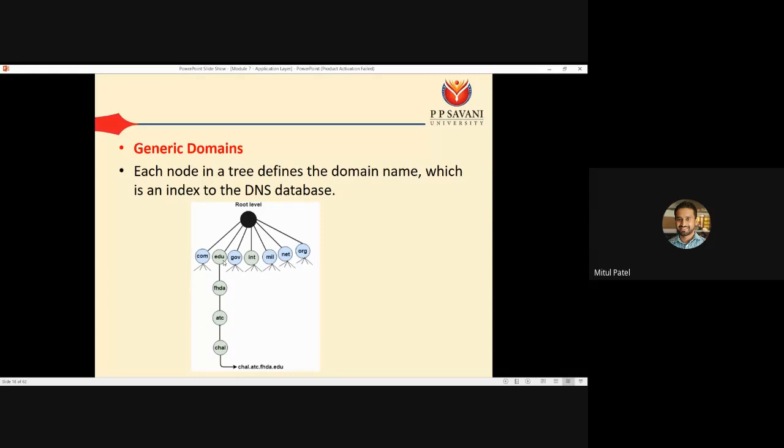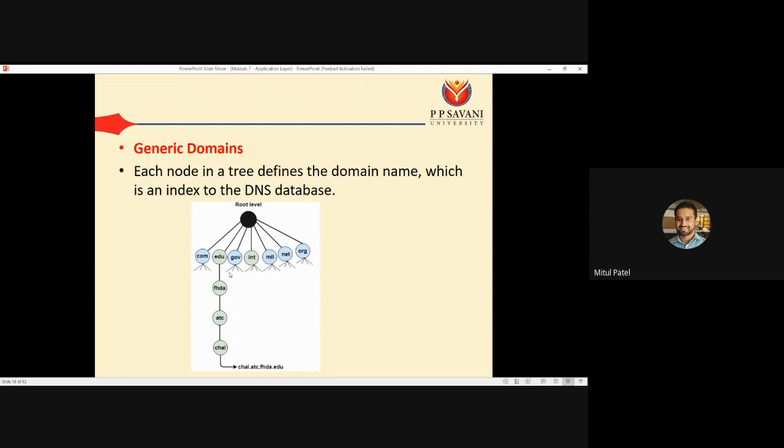Okay, so in EDU, particularly, suppose you are searching for the School of Engineering website. Okay, so in the EDU we can have a School of Engineering, and in that we can have computer engineering, like that. Okay, so by that way we can have a hierarchy of this domain name.